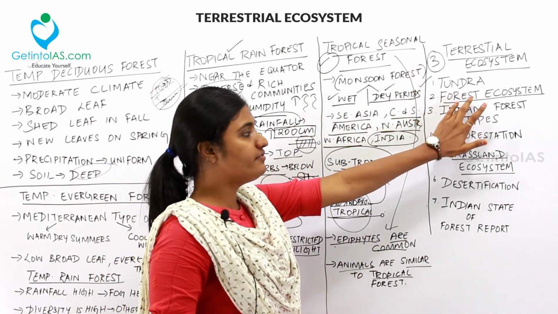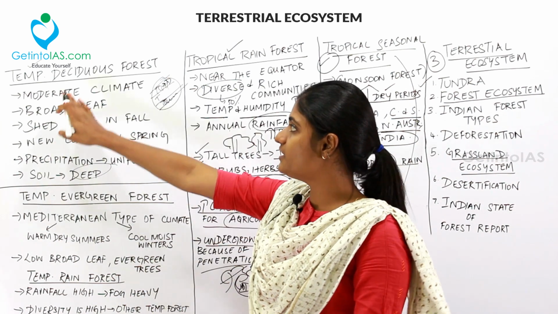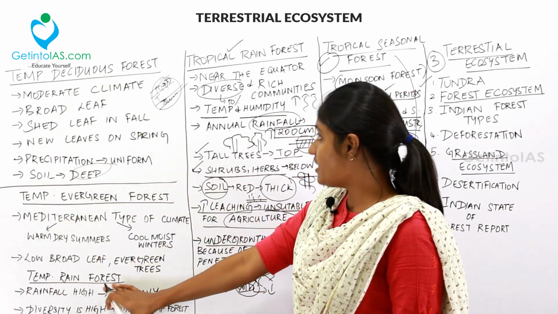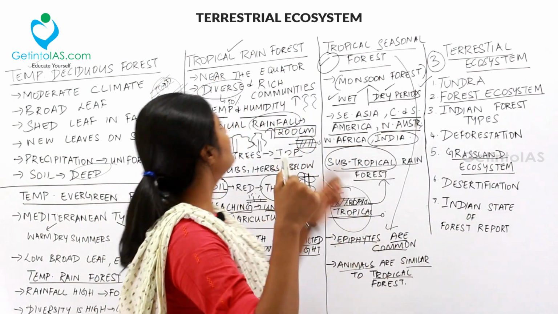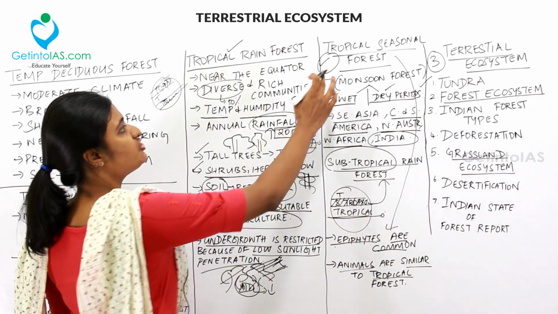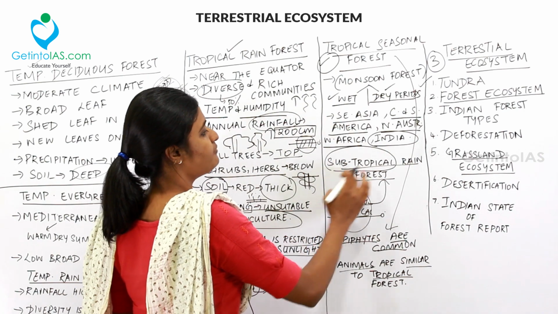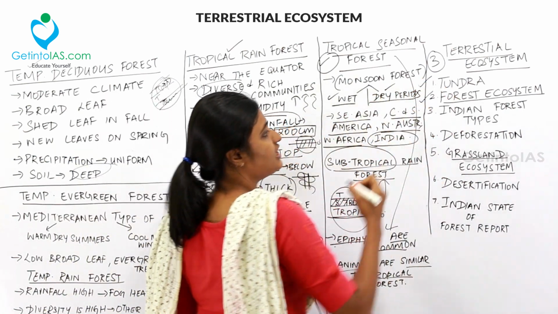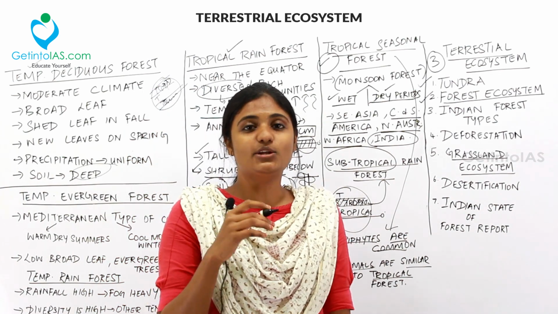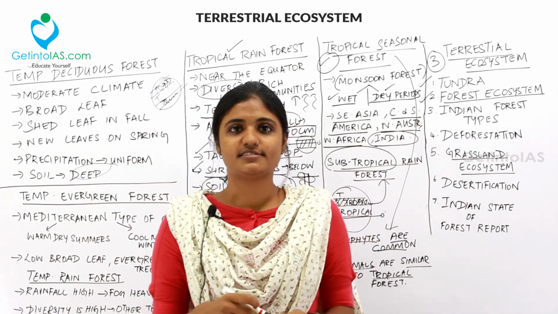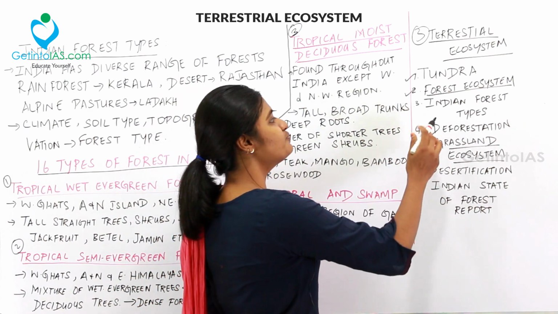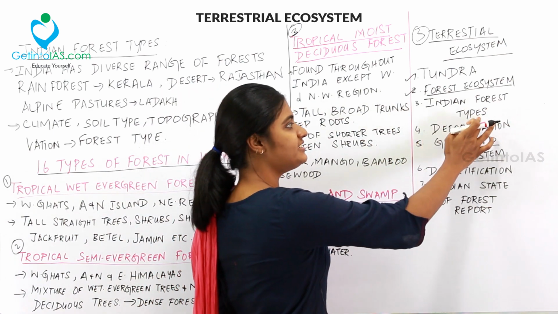We dealt with coniferous under the forest ecosystem, temperate deciduous forest, temperate evergreen forest, temperate rainforest, and then tropical rainforest, and then tropical seasonal forest, subtropical rainforest. So we're done with tundra and forest ecosystem. So let's deal with Indian forest types. So we are done with forest ecosystem. Let's move into the Indian forest types.